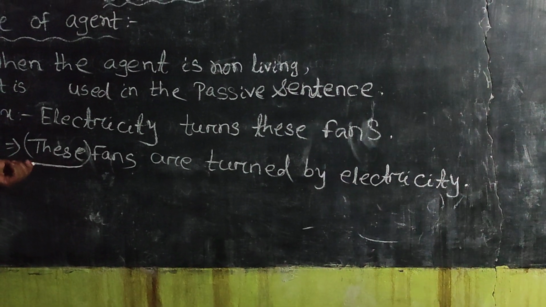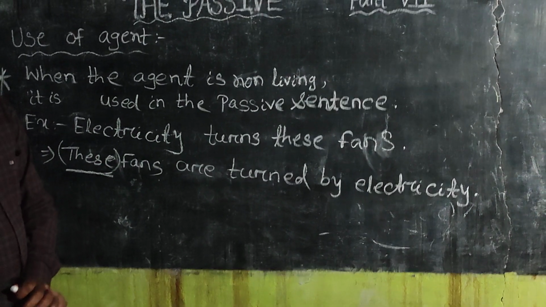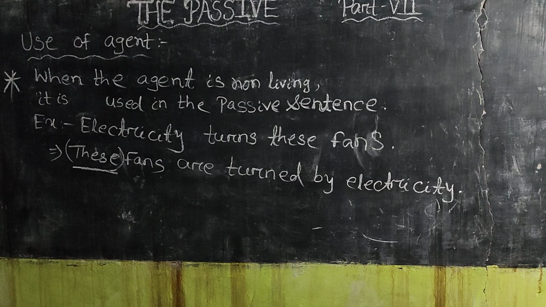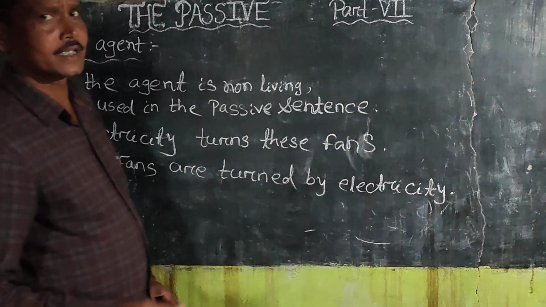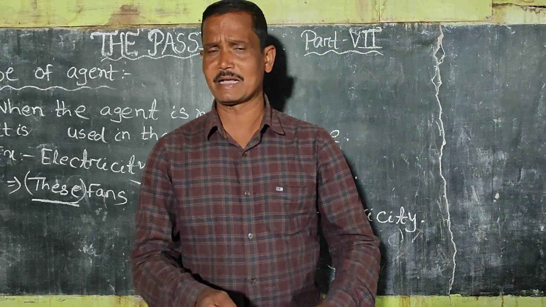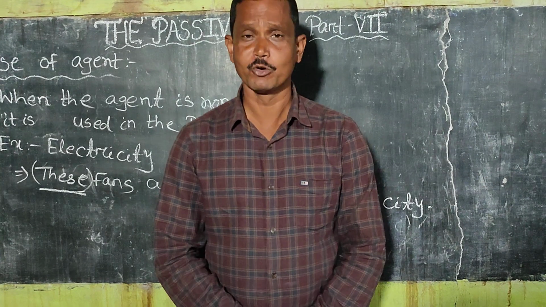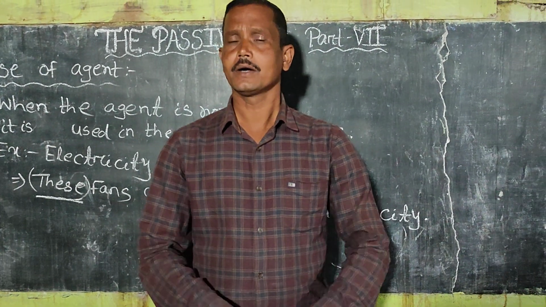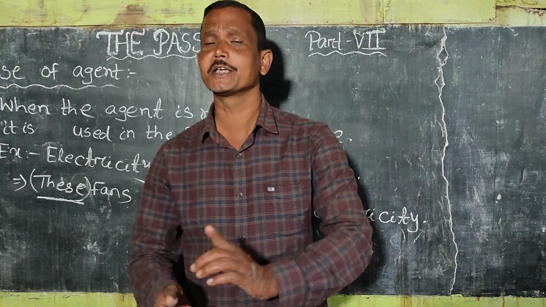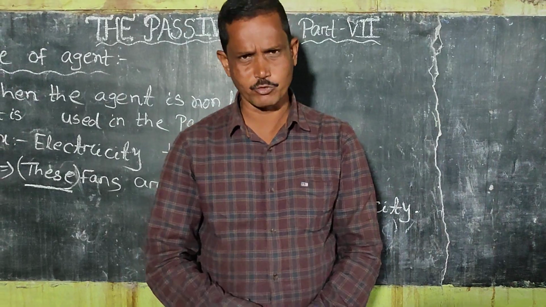But in passive sentences, we cannot use the determiners along with the objects. So use fans are turned by electricity, because here electricity refers to something non-living. So it is used in the passive sentence. Another example: a robot manages this hotel. Its passive form will be: this hotel is managed by a robot.